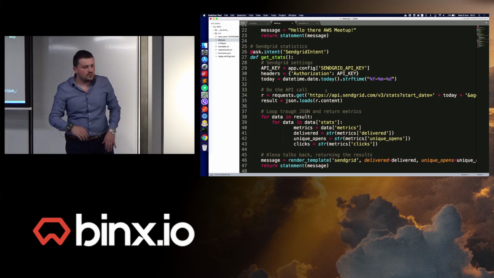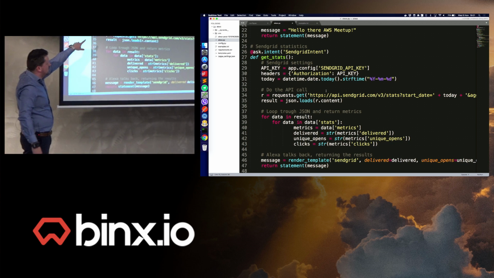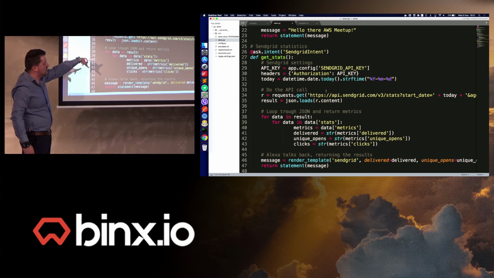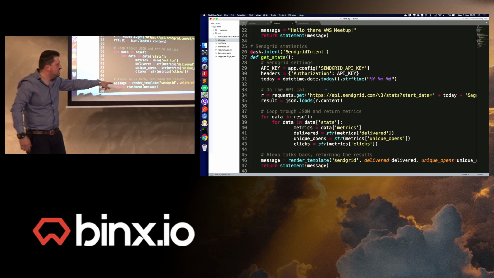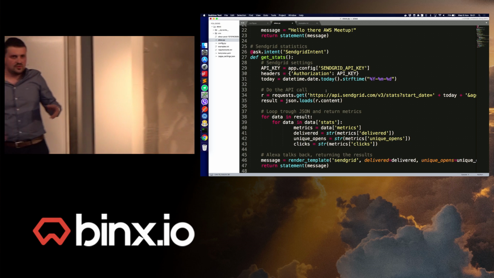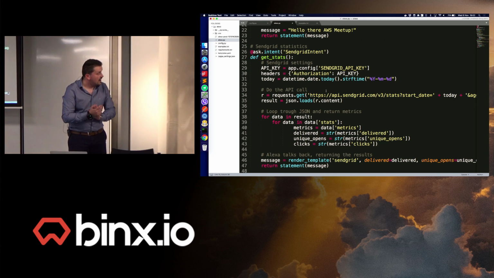Just to clarify what this is going to do, it sets the variables at the top, does a request to the SendGrid API, loads the content, and then returns all the metrics. And then it will do a render template. That's a mechanism that's also used in Flask, for the people that already use Flask.